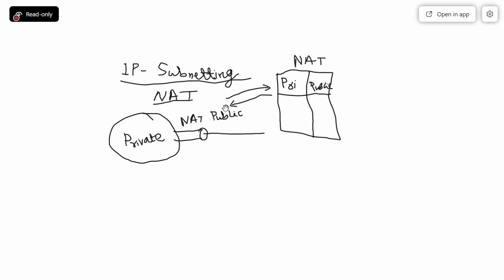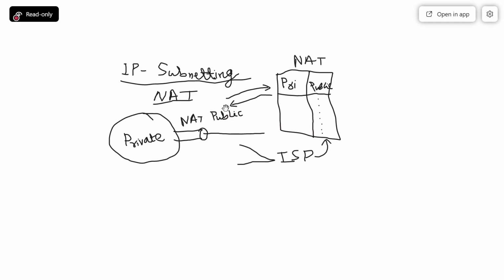Now, further, I wanted to tell that in case of a big organization, they take services from multiple ISPs. Just like if you take the example of SMIT, SMIT also takes help from two different ISPs.